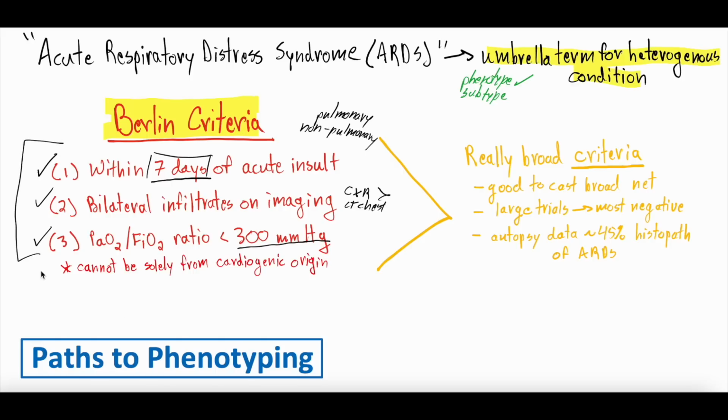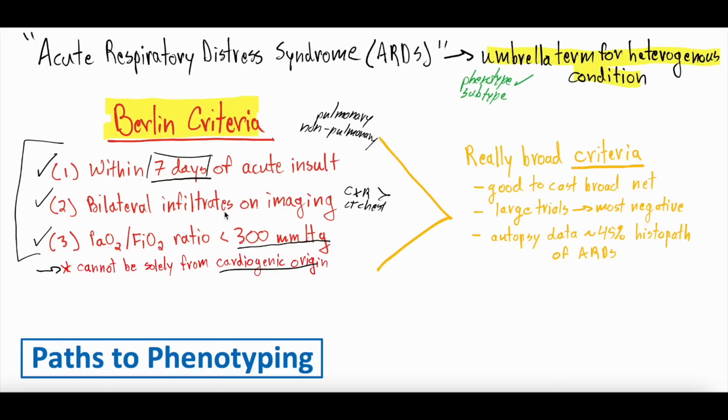Now, the other caveat to this is it cannot solely be from a cardiogenic origin, right? And the reason this is here is because pulmonary edema can cause bilateral infiltrates, it can cause a low P to F ratio, but pulmonary edema is not ARDS. We went into a deep dive on the pathophysiology of ARDS in one of the previous videos in that playlist, so we won't dive into it here, but it cannot be solely from a cardiac origin, so you have to rule that out before you can diagnose ARDS.